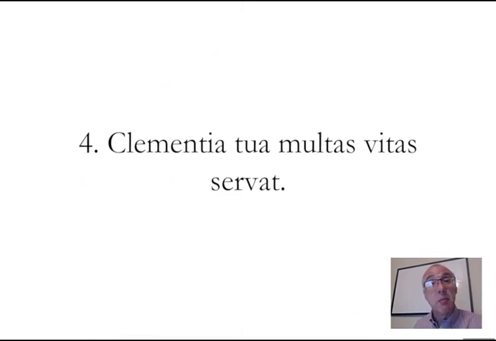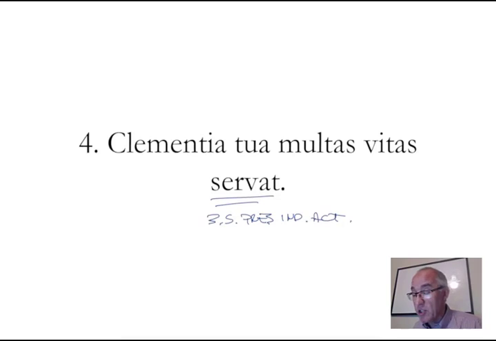Number 4, clementia tua multas vitas servat. Notice I read the sentence all the way through in Latin first, always. The verb servat, third person singular, present, indicative, active. Do we have anything in the nominative case that can be the subject? We've identified the subject as a third person singular. Do we have a nominative singular? Yes, clementia, nominative singular feminine.